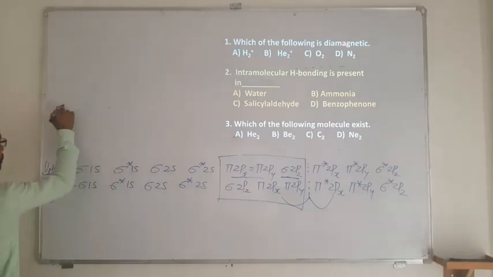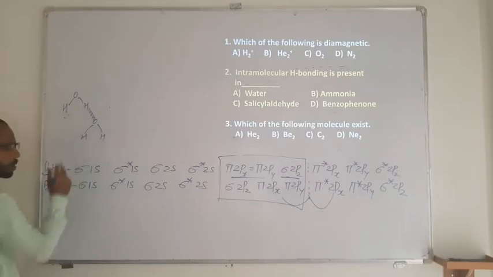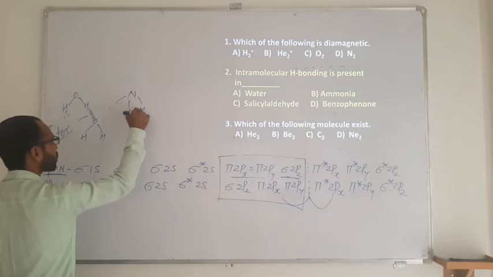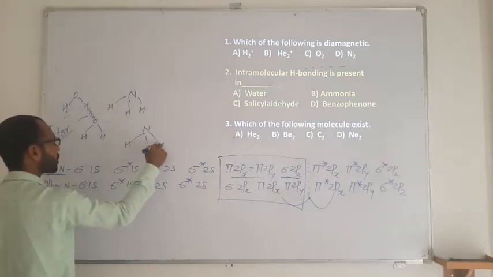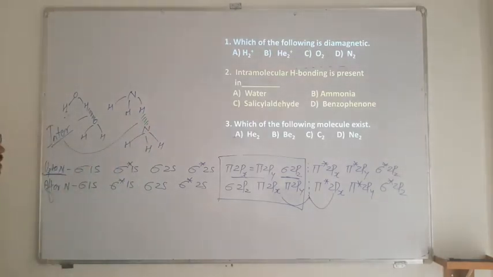So water is a smaller molecule. If you see the structure of water, it is going to be like this. You can have hydrogen bonding between two water molecules. As it is between two water molecules, it is going to be inter. Second is ammonia. Even ammonia is a small molecule, so it is going to have hydrogen bonding between two molecules. So this is also inter.